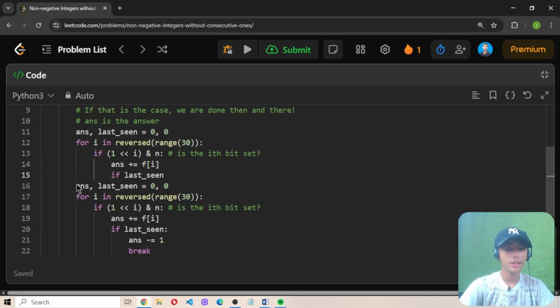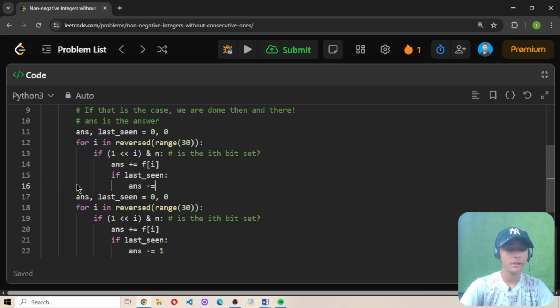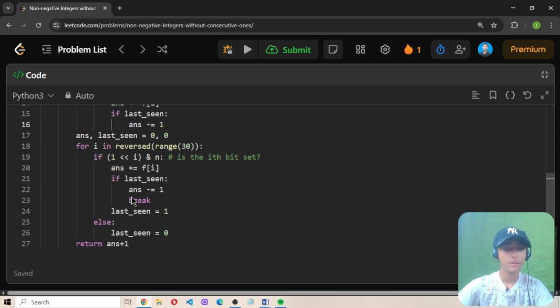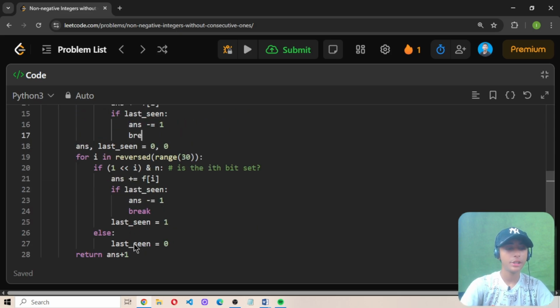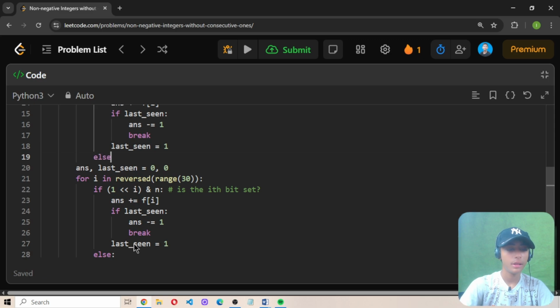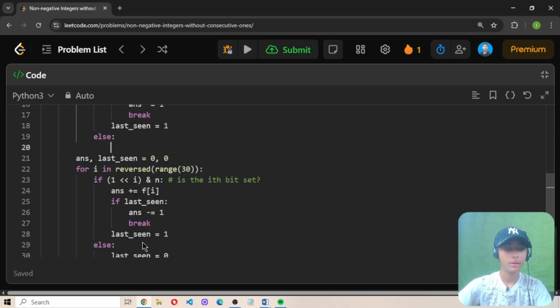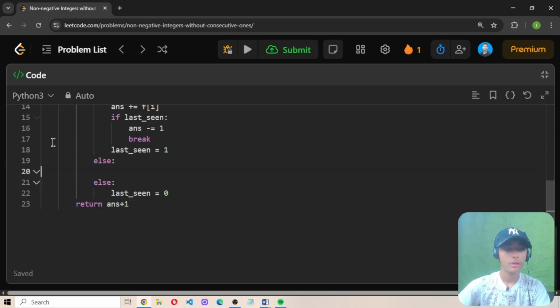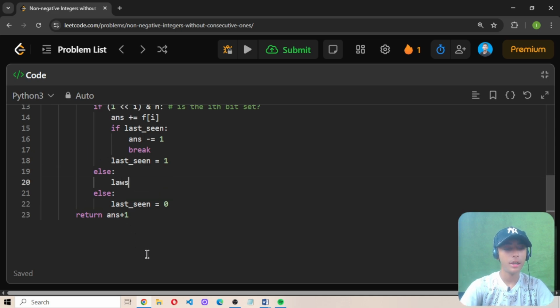If last seen, then ans minus equals 1, and break. Last seen equals 1, else last seen equals 0. Perfect. Define here last seen and then return ans plus 1.